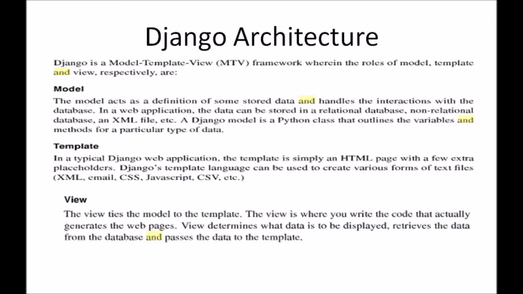To put it in simple terms, it is a simple HTML page with a few extra placeholders. And view is basically a connector or a bridge between model and template. This is the one which actually helps in generation of the web pages. View determines what data is to be displayed, and correspondingly it retrieves the appropriate data from the database and passes that data from the model to be presented in the template. It converses with the model and then takes it and presents it in the template.